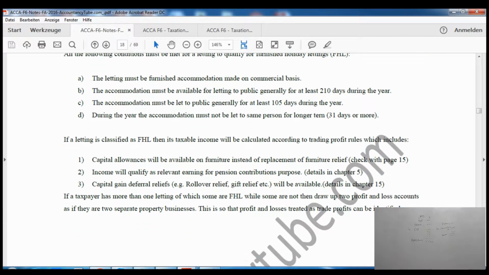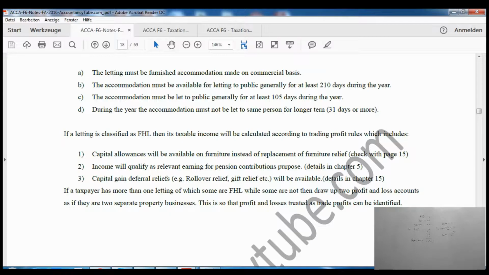So the first four, which is from A to D, these are the conditions. If you want to write down, please make sure you do that. These are the conditions, and the other three, from 1 to 3, these are the benefits. So why should someone have the furnished holiday letting? Are there any benefits or not? So these are the benefits.